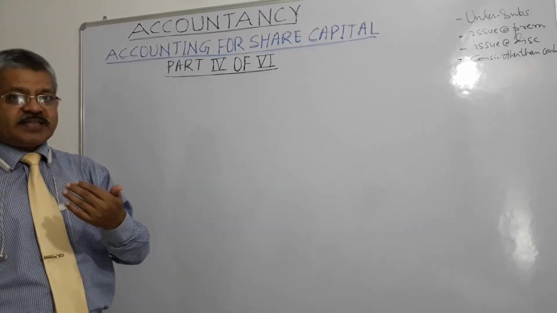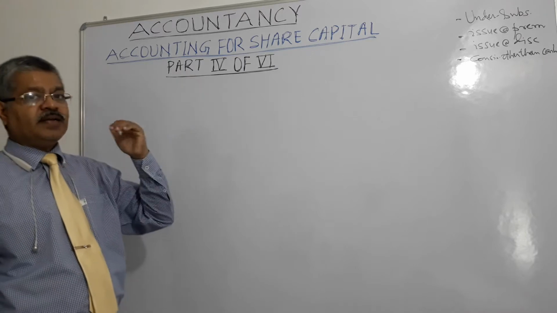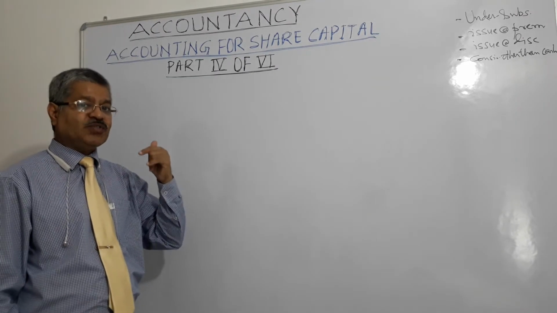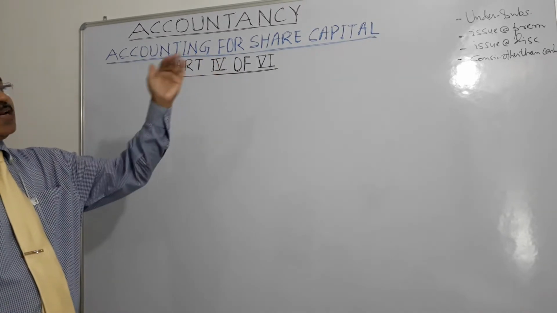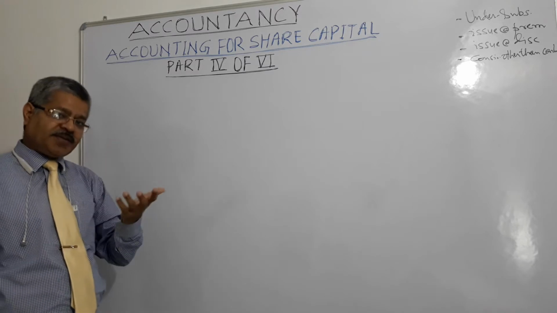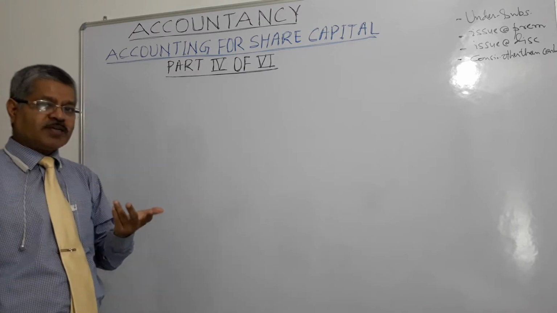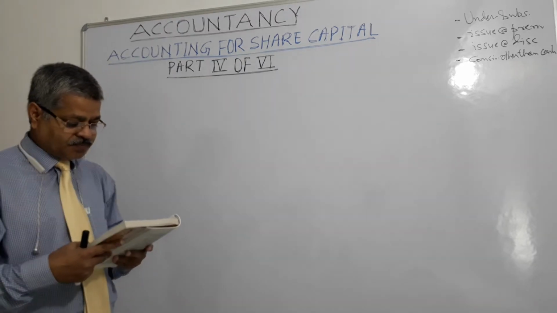And if the condition is that they must receive at least 95% subscription, then that issue will fail. And if here against 2 lakhs they are getting 1,90,000, and if it is permitted to accept 5% less, then they will accept it, right?